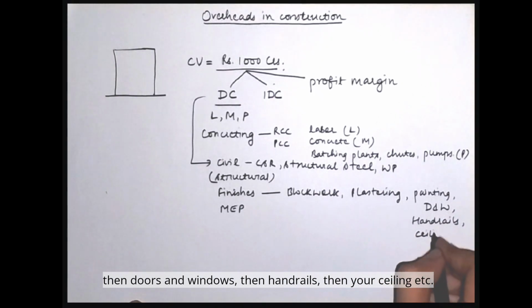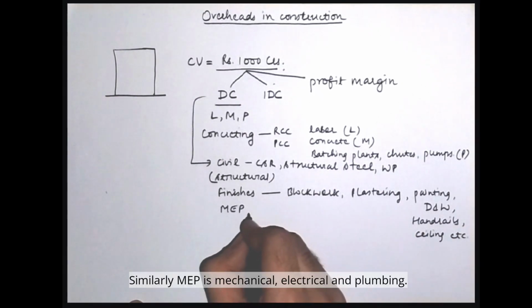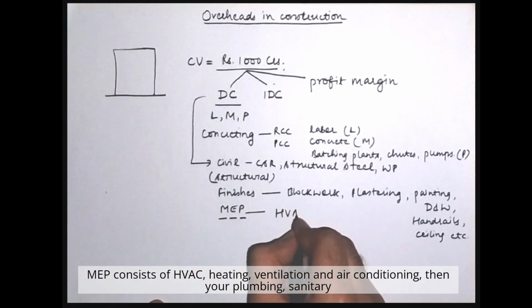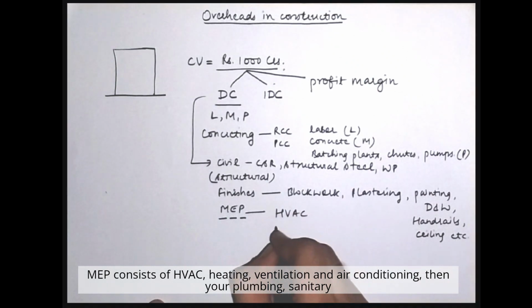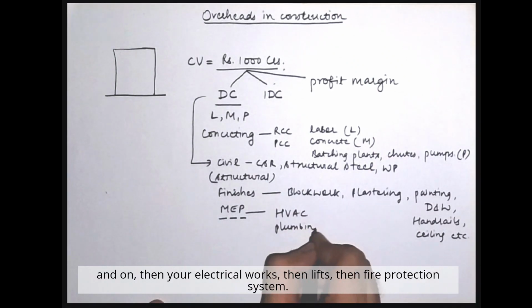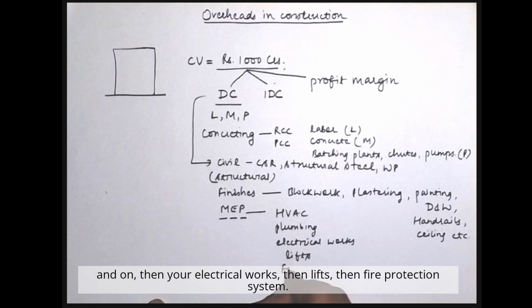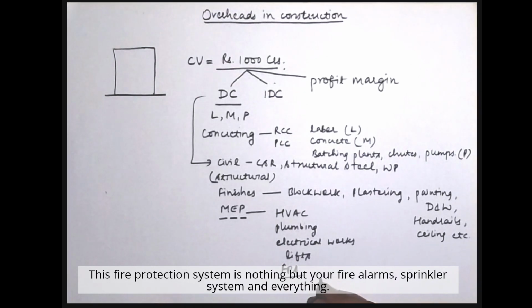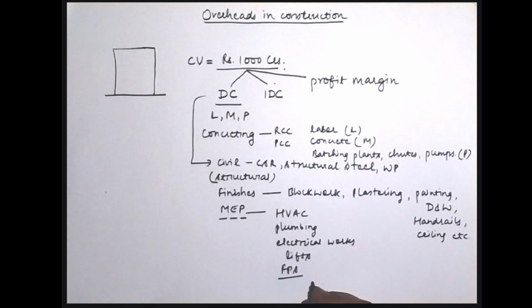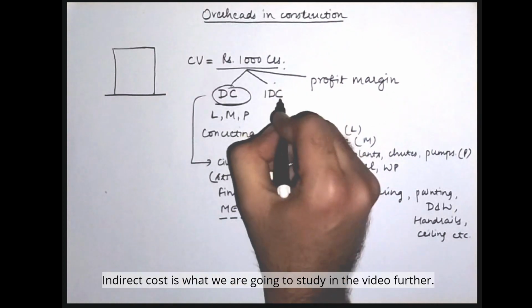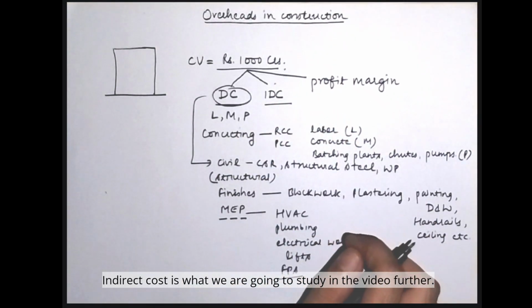then your ceiling, etc. Similarly, MEP is mechanical, electrical and plumbing. MEP consists of HVAC, heating, ventilation and air conditioning, then your plumbing, sanitary and all, then your electrical works, then lifts, then fire protection system. This fire protection system is nothing but your fire alarm, sprinkler system and everything. Okay, so this is what is called the direct cost. Now what is indirect cost? Indirect cost is what we are going to study in the video further.